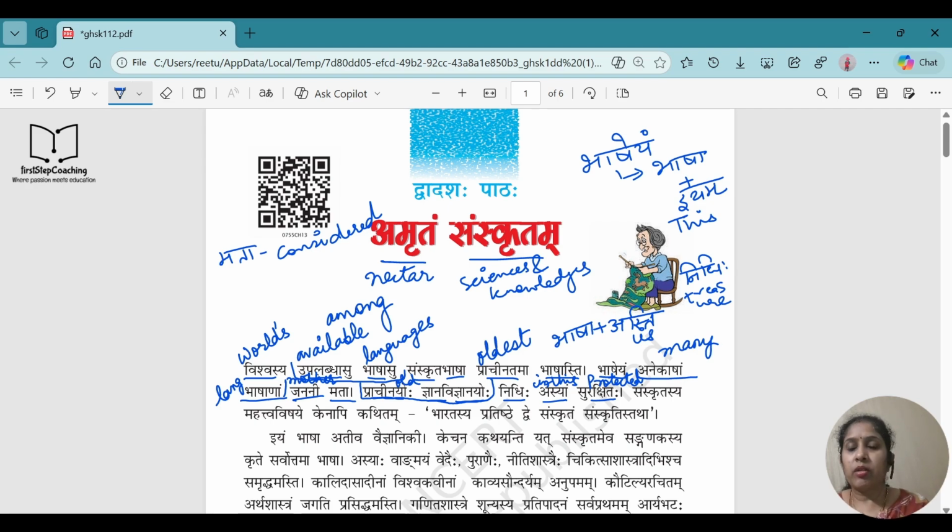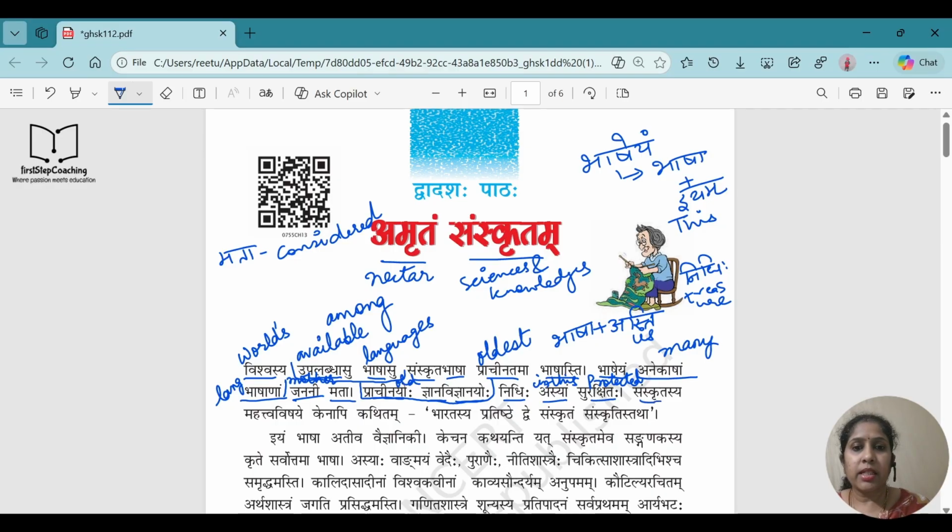Fine. So the first two lines say that among all the languages which are available all around the world, Sanskrit is the oldest language we have, and this language is considered the mother of many languages. And the treasure of our old sciences and knowledges is all secured in the Sanskrit language.